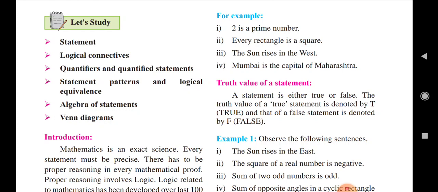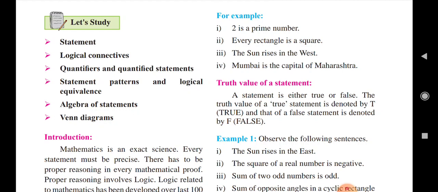Every rectangle is a square. Is it true? No. Every square is a rectangle. The sun rises in the west. It is a statement, and we learn it from our pre-primary section, but it is not true. The sun never rises or sets.